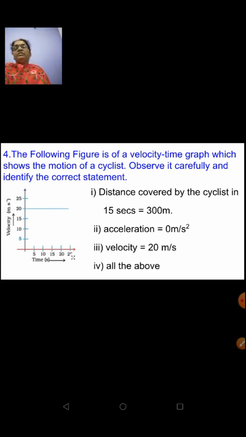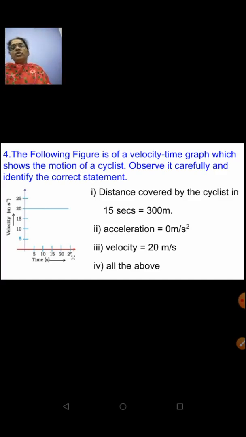Okay, see, look at the graphical pattern. It's a velocity-time graph and you see a line parallel to the x-axis. That means what is the acceleration shown by the object? There is no change in velocity, so acceleration can be assumed as 0.